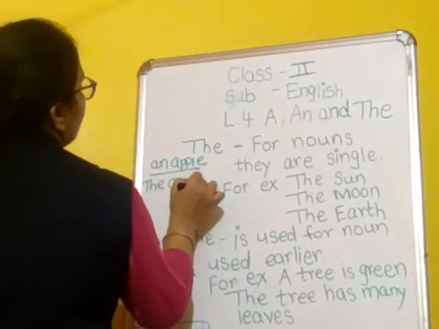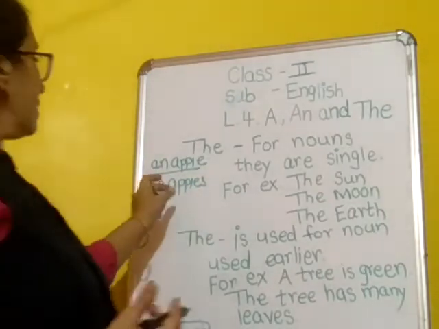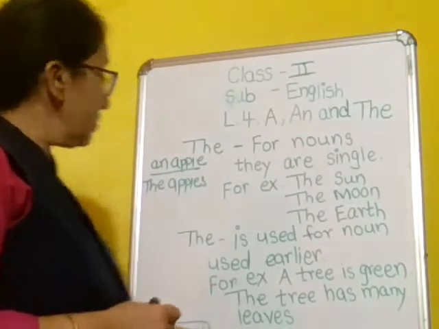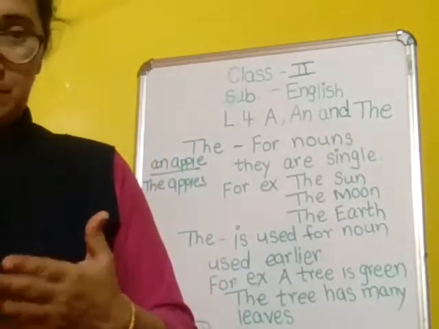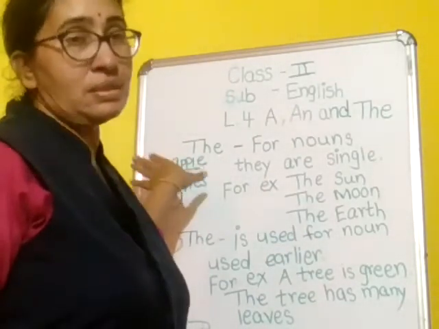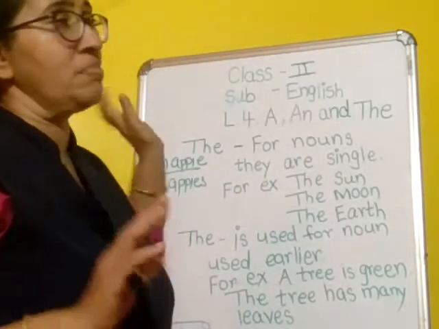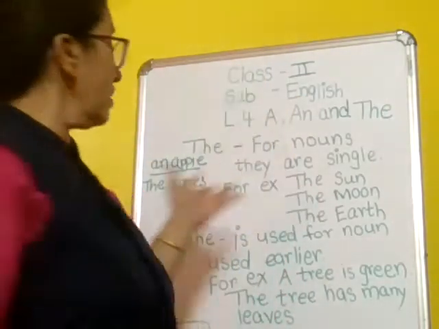So for plural, in this way, we can use the. In the case of singular, that is a universal truth, we can use the. For singular we can use a, and in plural form we can use the.